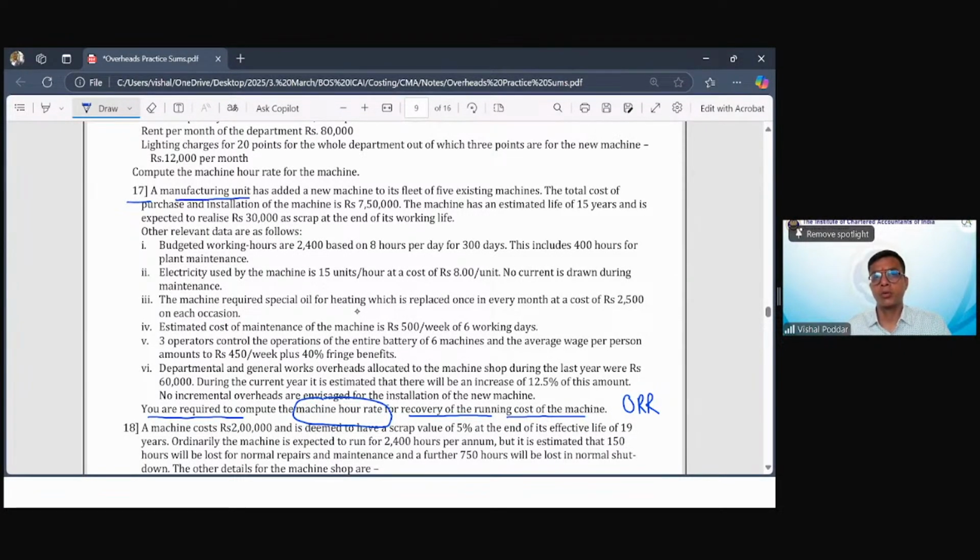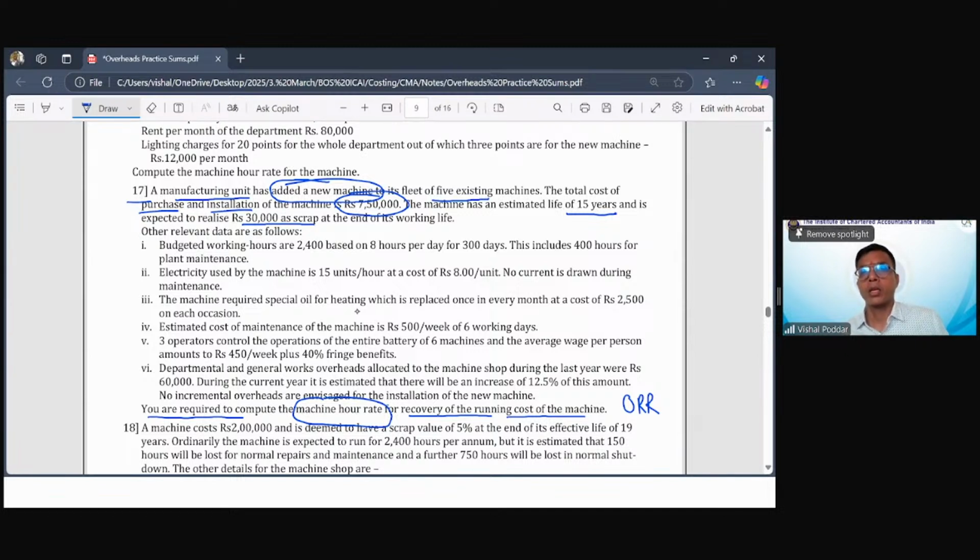There is a manufacturing unit which has now recently purchased a new machine. This machine is the sixth machine because they already have five machines, so now the total number of machines has become six. The total cost of purchasing and installing this new machine comes to rupees 7,50,000. Estimated life of the machine is 15 years and the expected scrap value is 30,000.